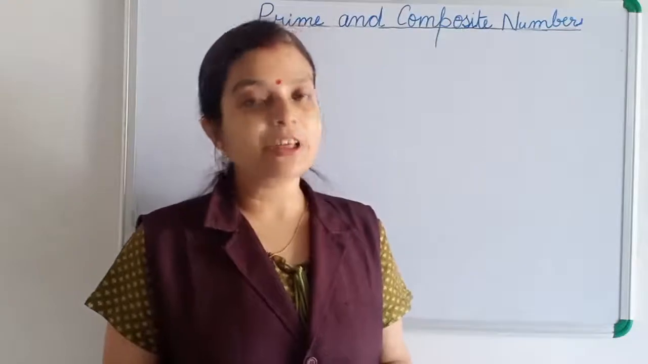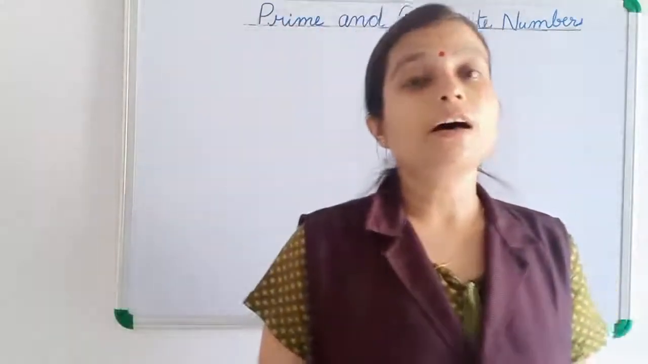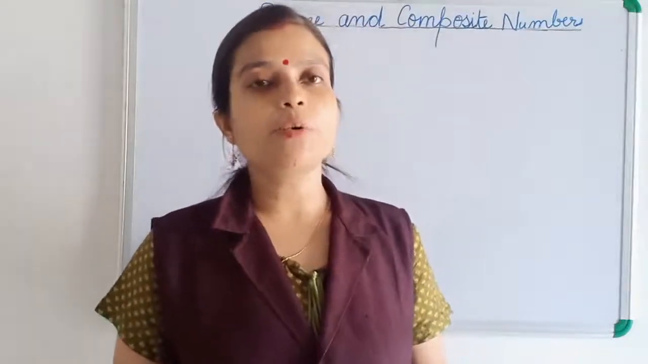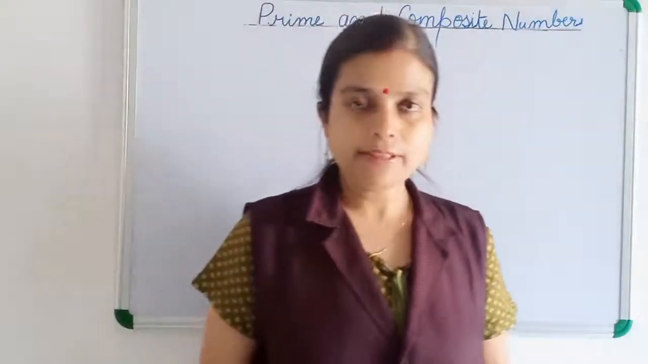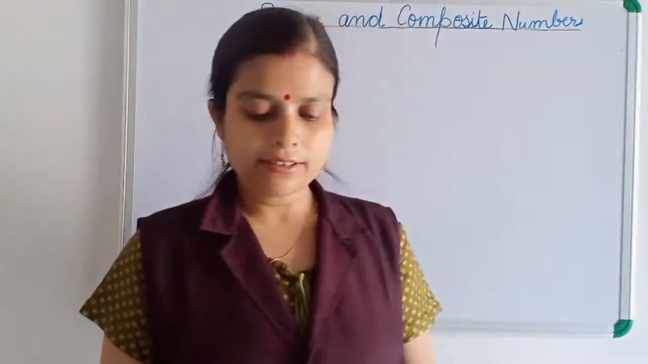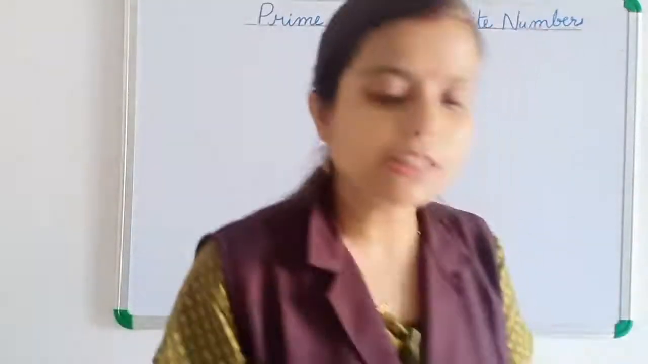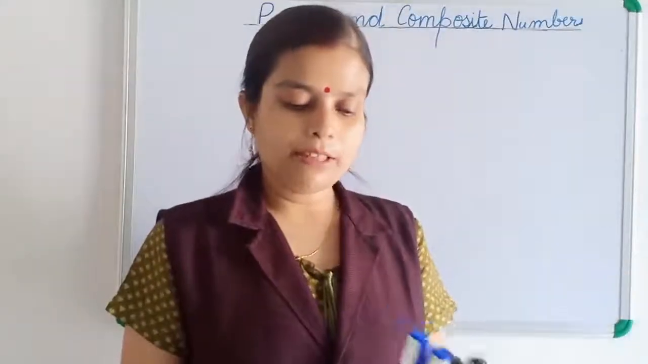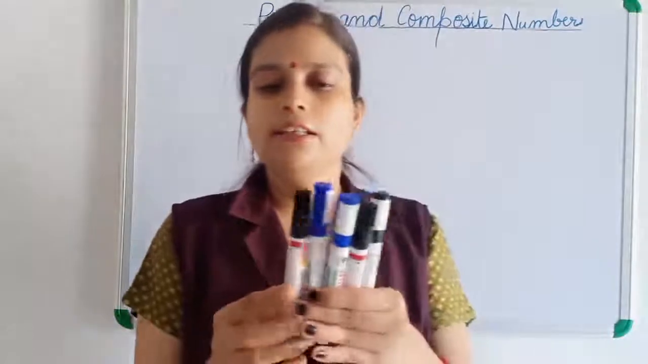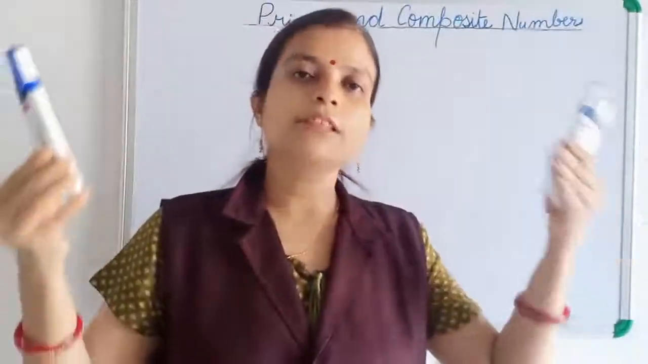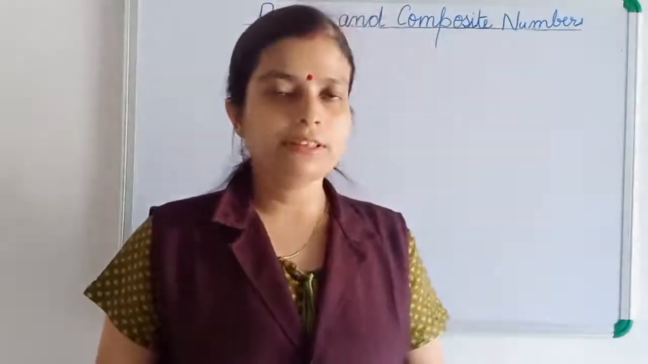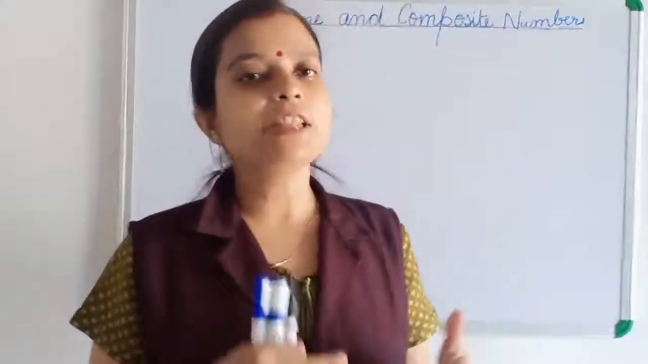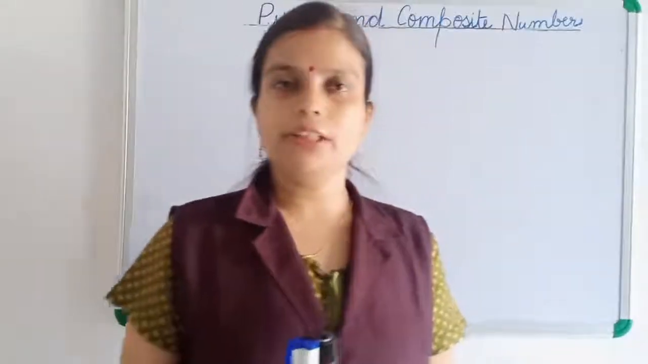So the numbers which we can't divide into 2 equal groups are known as odd numbers, and the numbers which we can divide into 2 equal groups are known as even numbers. Okay? So you can see here that we are dividing this 4 marker into 2 equal groups, so 4 is the even number, but we can't divide this 5 into 2 equal groups, so 5 is the odd number. That you know already, what is even number and what is odd number. The number which is divisible by 2 is known as an even number.